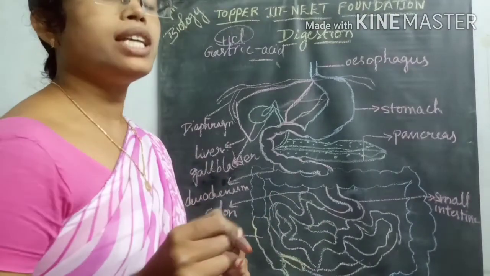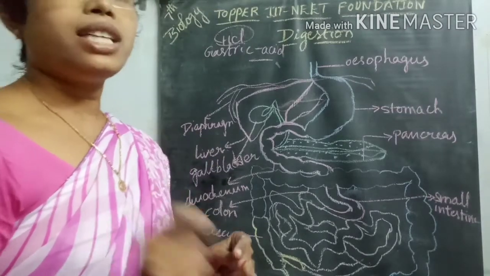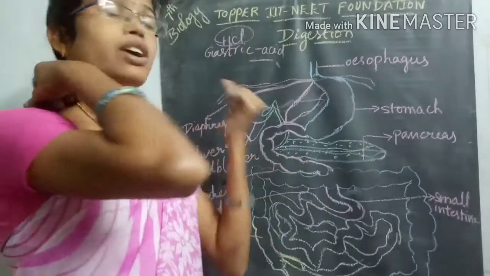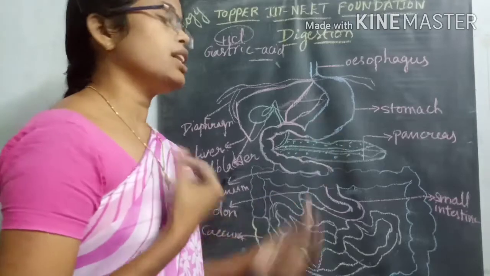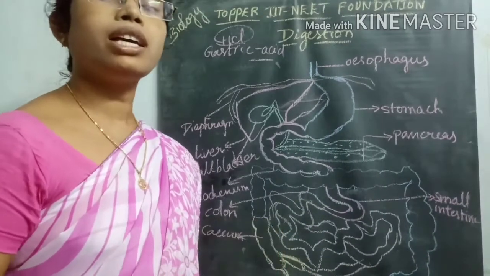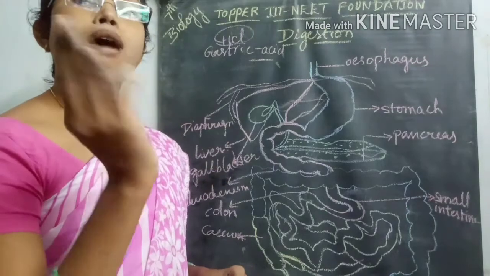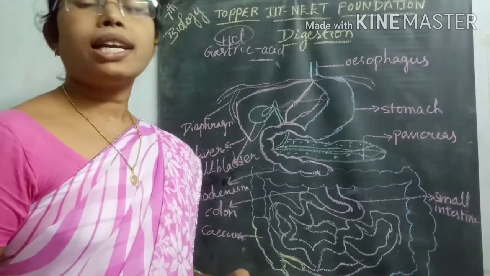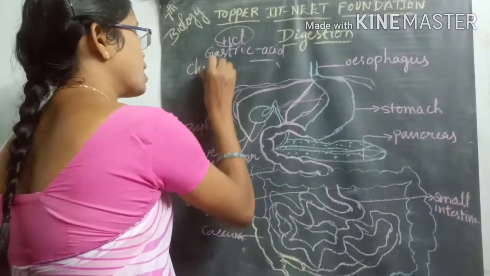Only the proteins taken from the food are digested inside the stomach with the help of gastric juice. After that, the food material in the stomach is converted into a partly digested, ball-shaped structure. This ball-shaped, partly digested food material inside the stomach is called chyme.